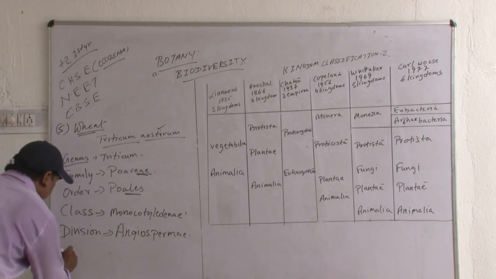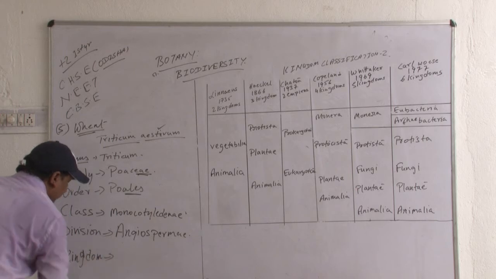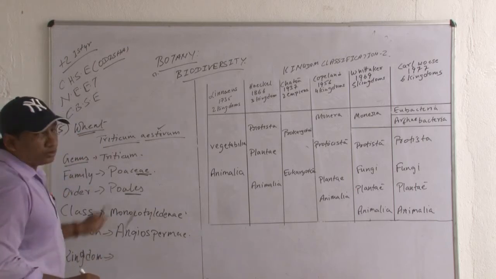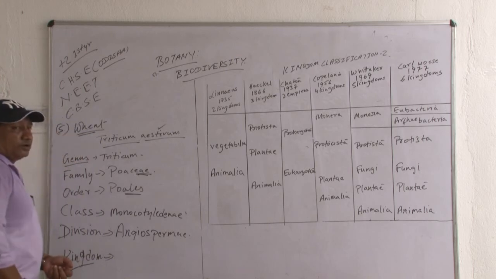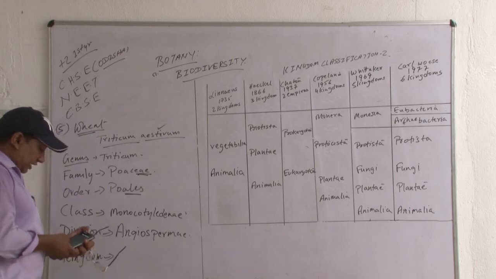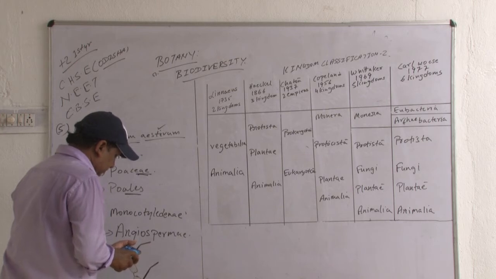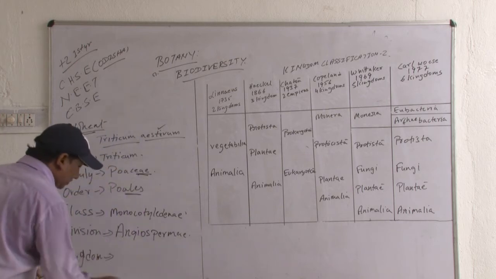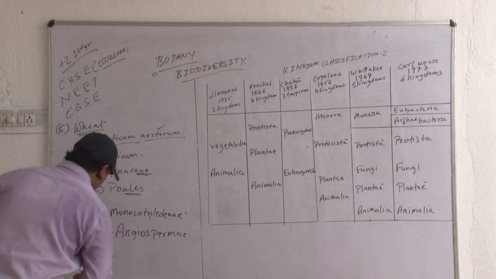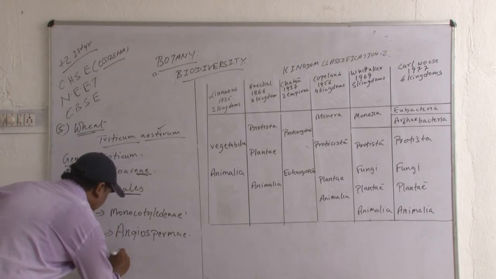Next after that, kingdom. Remember it. Kingdom is concerned with plants, and phylum is concerned with animals. Kingdom is Plantae.